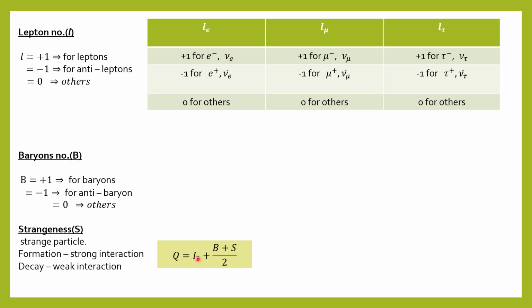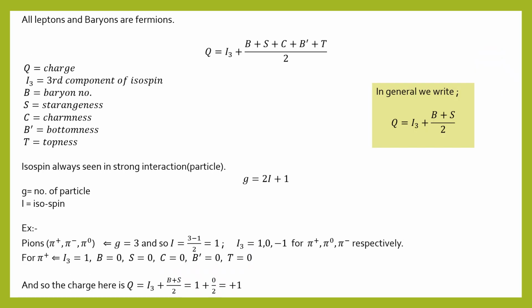Let's discuss I3. What is I3? I3 is the third component of the isospin. So first we have to know what is isospin. After that only we can have an idea about I3. Okay. Then we learned before that Q equals I3 plus (B plus S) by 2. But here we can see that Q equals I3 plus (B plus S plus C plus B dash plus T) whole divided by 2. Okay.